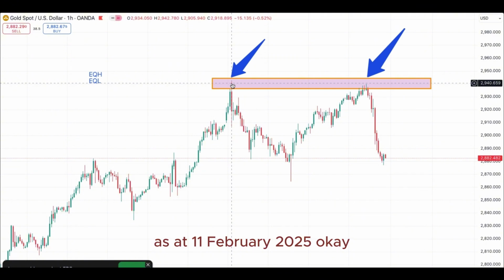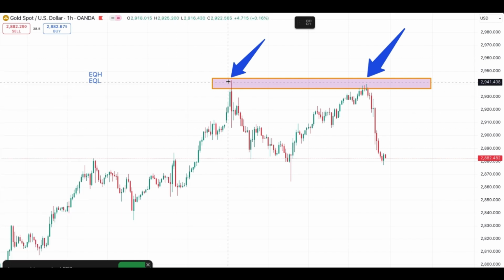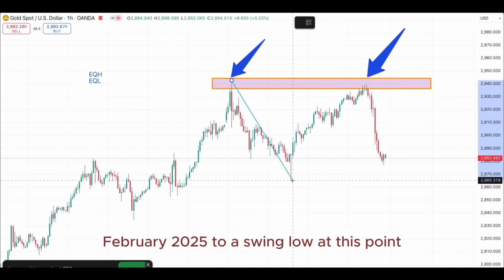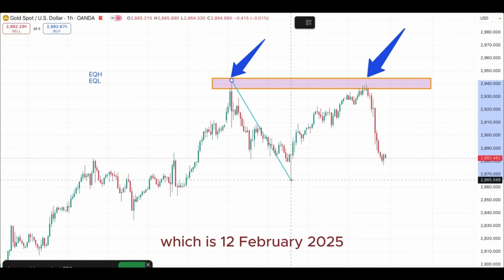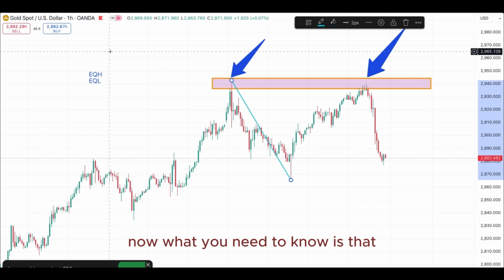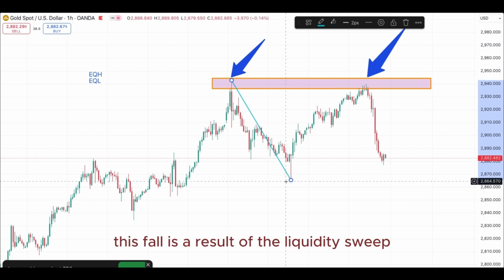February 2025, and it made a downfall from 11 February 2025 to the swing low at this point. And the swing low at this point is at the next day, which is 12 February 2025. Now, what you need to know is that this fall is a result of the liquidity sweep.